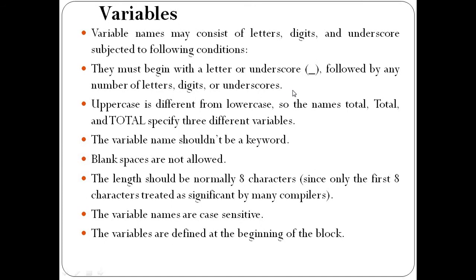But we must start the variable name with only a letter or underscore, which can be followed by digits or letters. We cannot start the variable name with a digit.